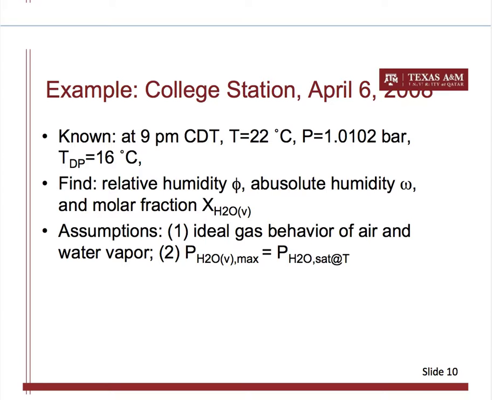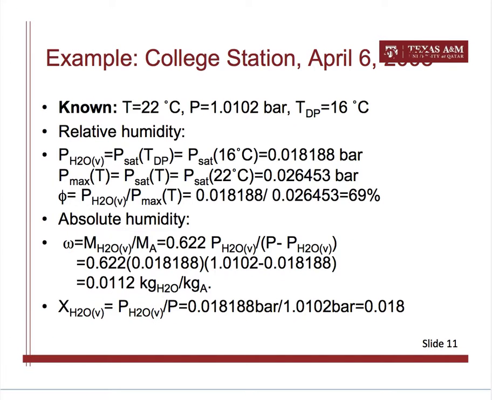So here we want to find the relative humidity, the absolute humidity, and the molar fraction of water vapor in the air, knowing the information above. The assumptions are still that it's an ideal gas mixture of air and water vapor that we're dealing with, and the maximum water vapor partial pressure that can exist in the air is the saturation pressure at the particular temperature of your system.